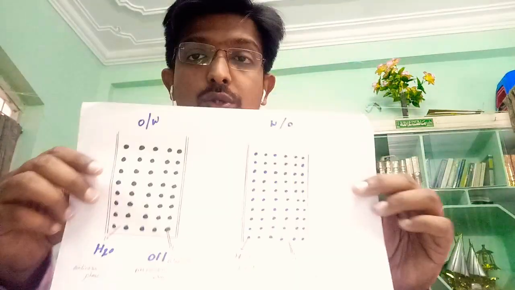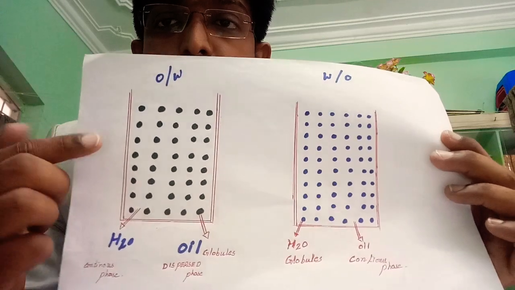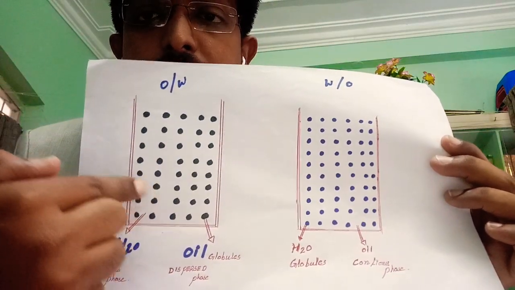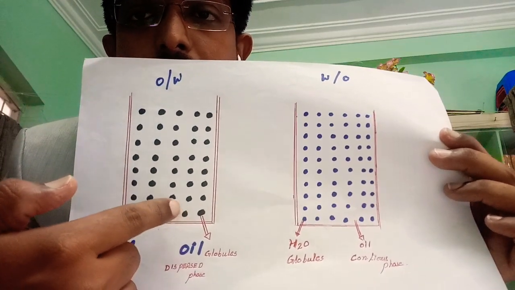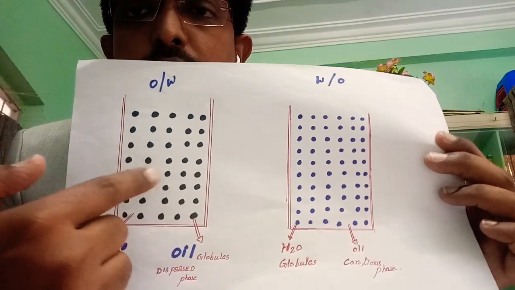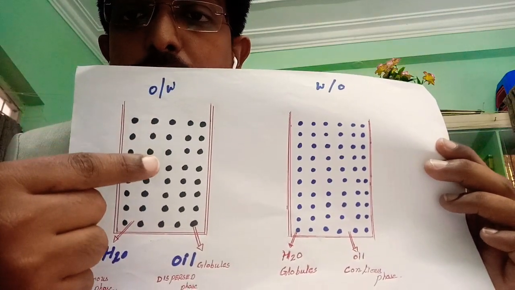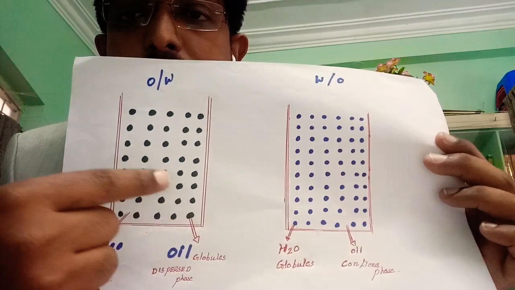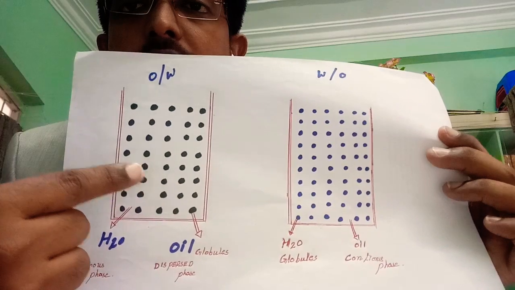Now, coming to types of emulsions, we have two types: oil in water emulsion and water in oil emulsion. You can see in this diagram, if oil globules are uniformly dispersed in a continuous phase of water, then it is called an oil in water emulsion. These black dots are globules of the oil. Oil is in the dispersed phase, so it is in minute globule form and uniformly dispersed in water. So this emulsion will be termed an oil in water emulsion.